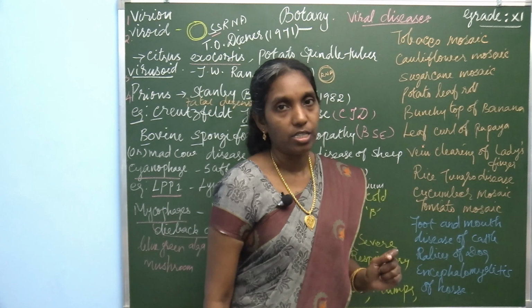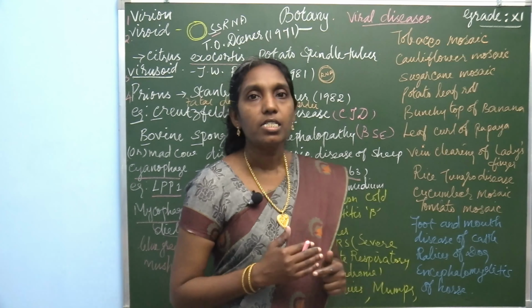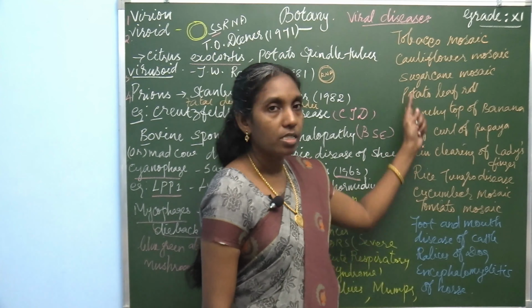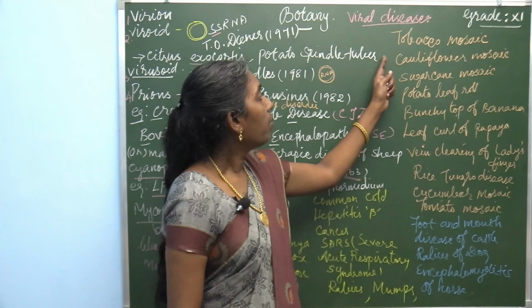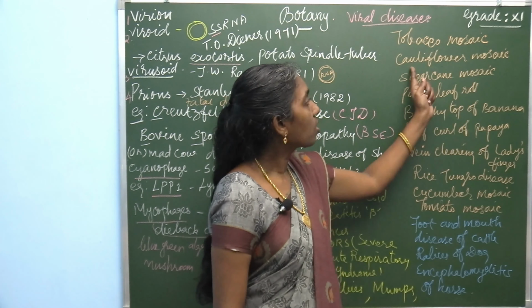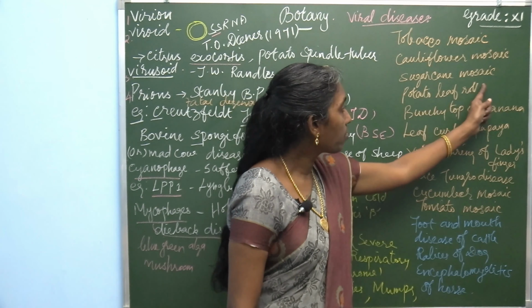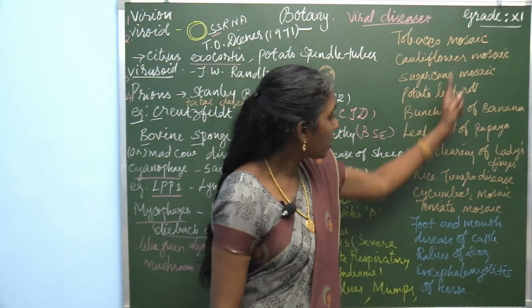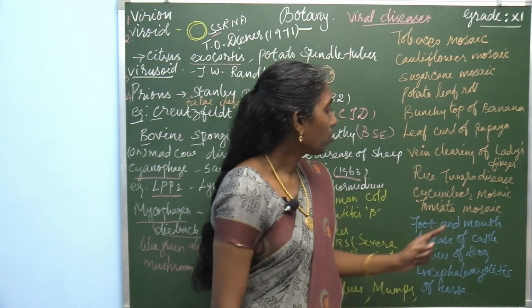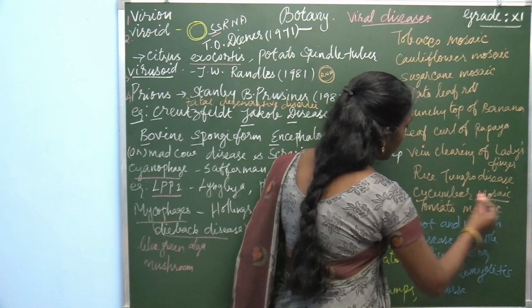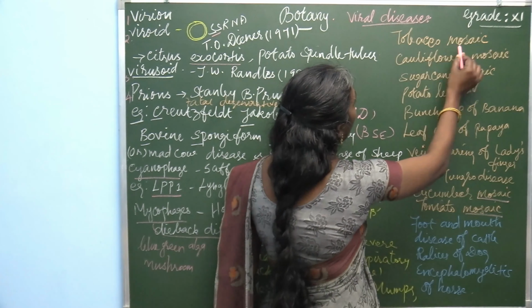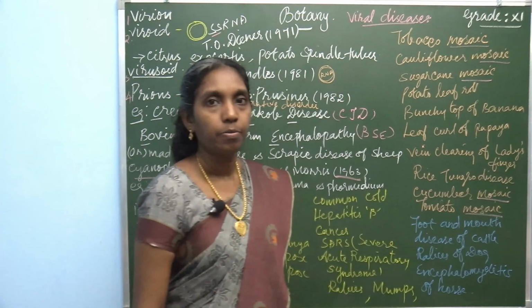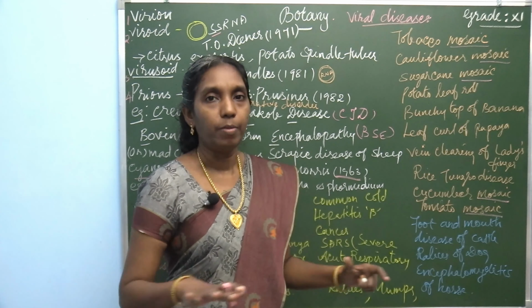Plant viral diseases. Most of the plants are affected by mosaic disease. Here there is a list of diseases, namely tobacco mosaic disease, cauliflower mosaic disease, sugarcane mosaic disease, cucumber mosaic and tomato mosaic. The word mosaic is familiar.